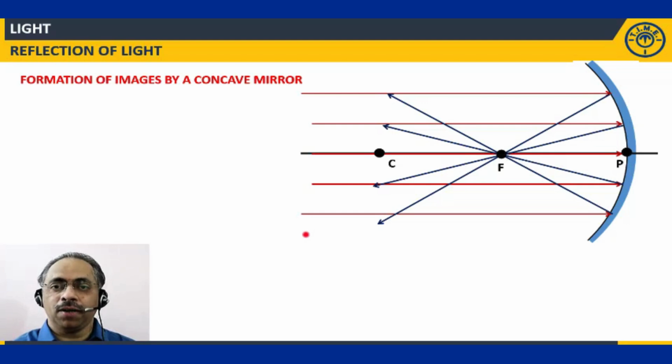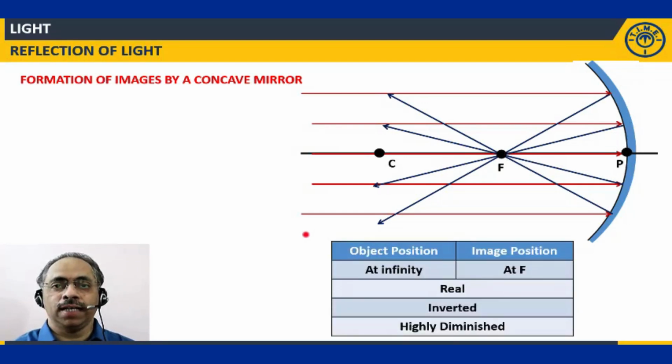Okay. Second point is it is very much highly diminished. Okay. Because we are getting the image on the screen, we'll call it a real image, and this image will be inverted with respect to the object. If I am taking a tree, this tree will appear upside down.